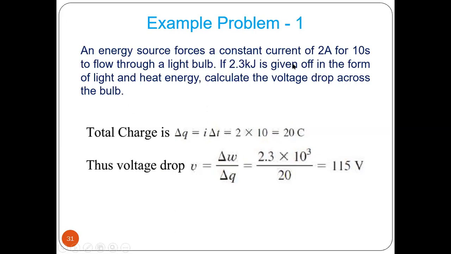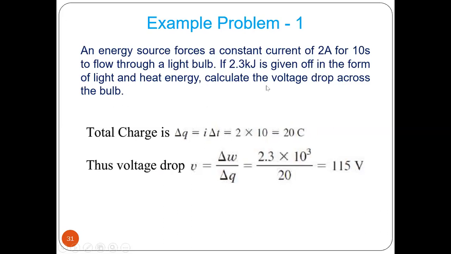Total charge. Now, the current flowing is 2 ampere, time is 10 seconds. Right? So we know I, we know T. Now we can find out the value of Q. Q equal to nothing but I into T. That will be 20 coulomb.